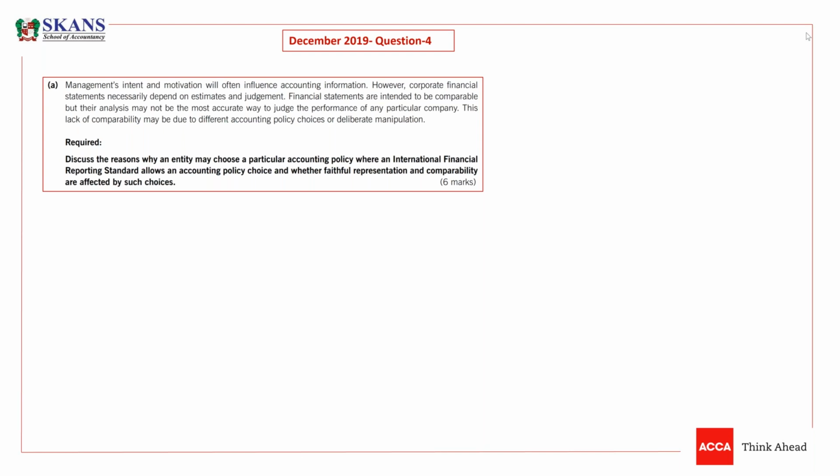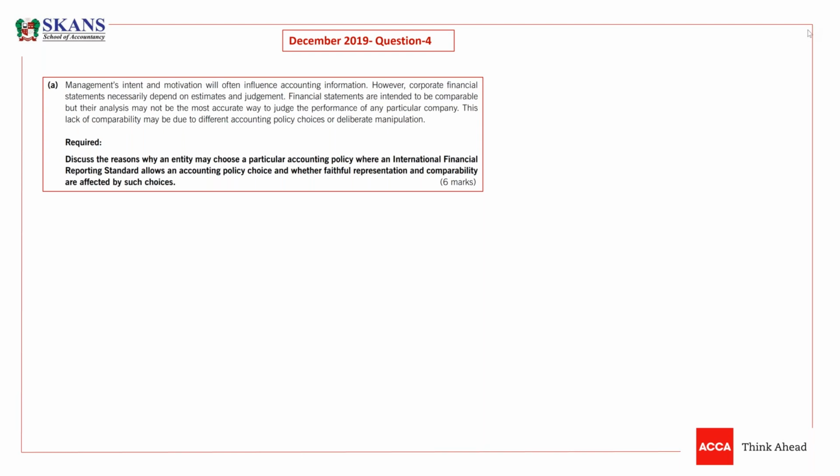Now we are moving towards December 2019 question 4, guys. Very interesting question. The entire question is on interpretation and how a 25 marks question can be set on interpretation. You can see through this question, guys. So we are going to practice this question. So let's understand what was the part A of this question.